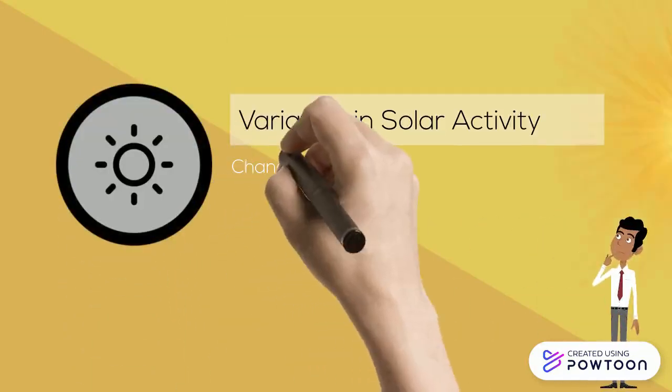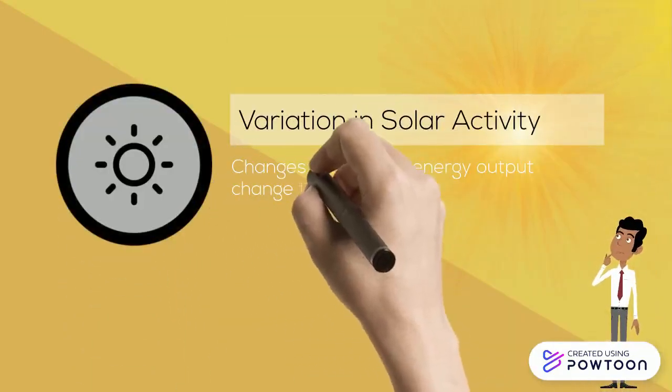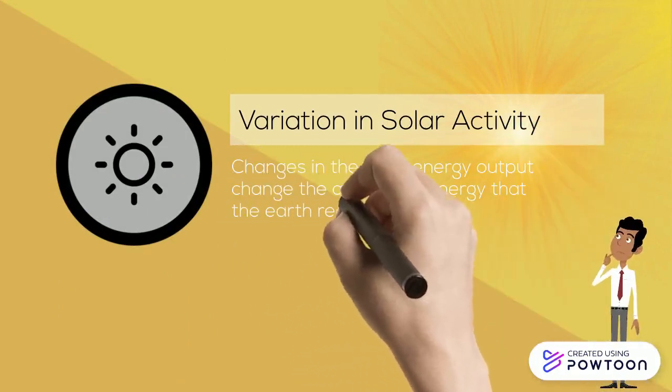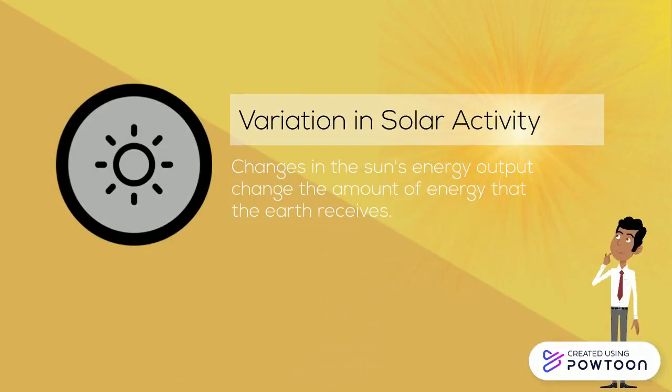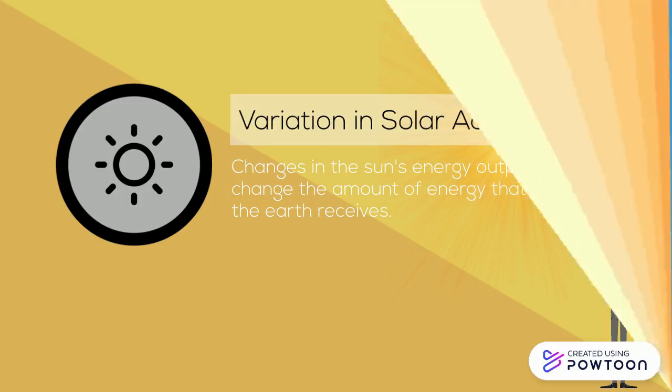Variation in solar activity. Changes in the sun's energy output will change the amount of energy absorbed by the Earth, changing the overall temperature. The effect of this is the fluctuation in temperature.